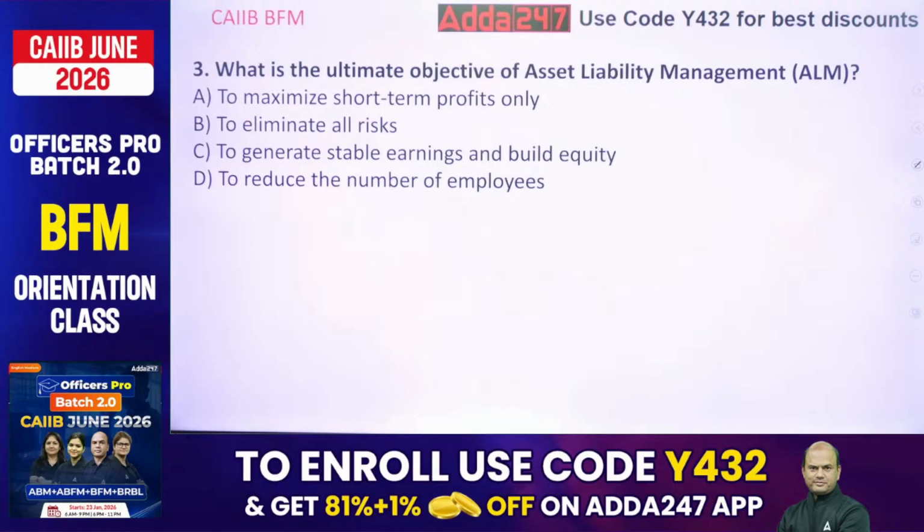Is it B? What do you say? Is it that we want to eliminate the risks? What do you think? Is it B? To eliminate all the risks, isn't it? So that is not the answer.